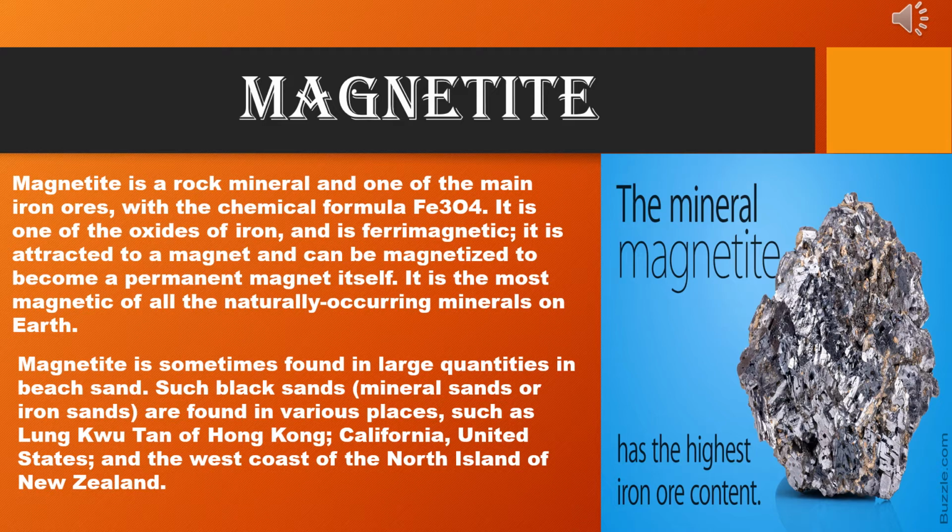Now another property is the attractive property. Afterwards, it is seen that some other substances have this type of properties, which I will discuss later. Let me first discuss the attractive property. If a piece of magnetite is placed in iron filings, it is found that iron filings cling to the magnetite piece.